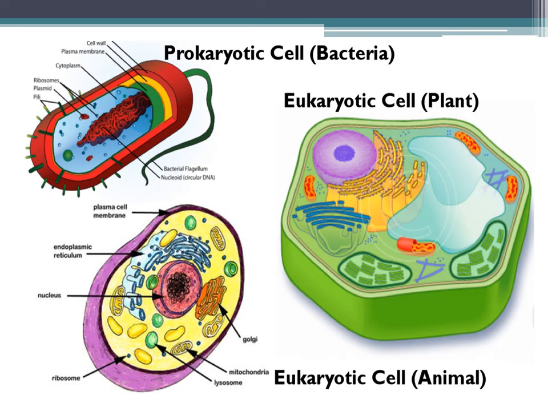This is a picture of the different types of cells. In prokaryotic cells, like bacteria, you can see the chromosomes are scattered in the cytoplasm, while in eukaryotic cells like plants and animals, the chromosomes are enclosed by a membrane.